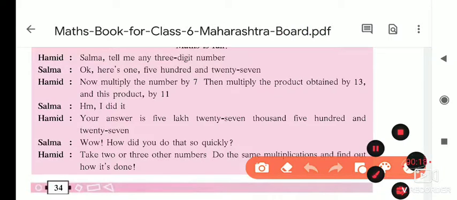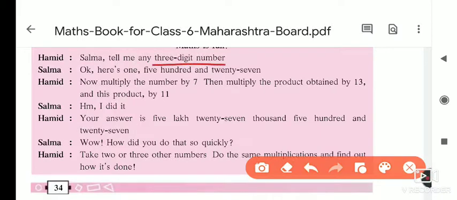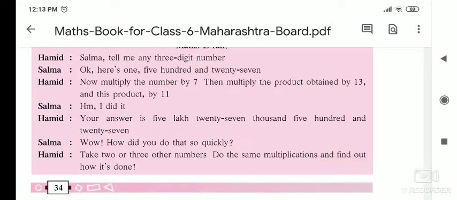Salma, tell me a 3-digit number. So you have to take any 3-digit number. Suppose I will take here 100. You take your own number. Then afterwards, okay, here is 527. So suppose I will take this only number, so you will get clear.